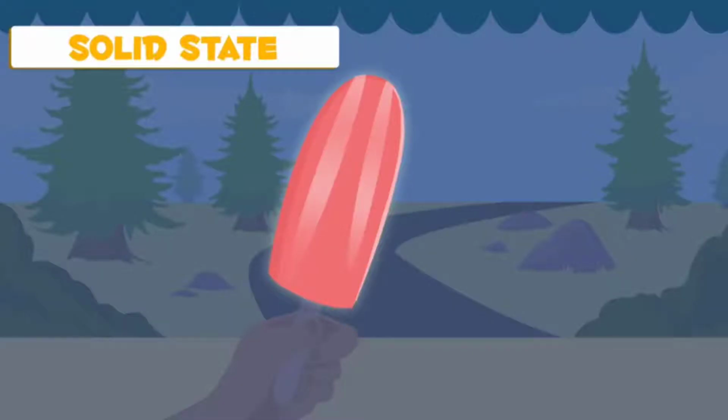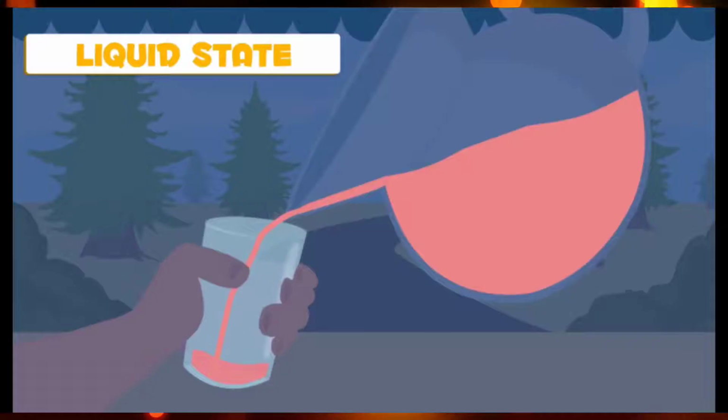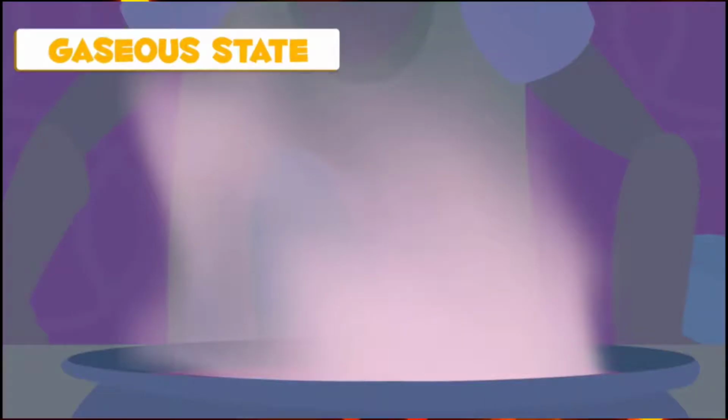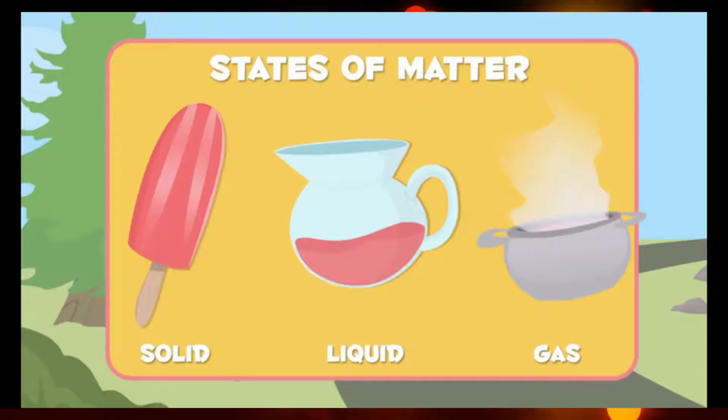Now let's take one example of ice cream. An ice cream always remains in a solid state, but it goes to the liquid state on heating. That liquid on further heating goes to the gaseous state as it becomes gas. So this entire phenomenon is called change of state. Now we'll learn about the change of state.